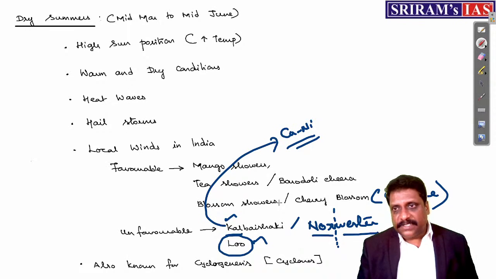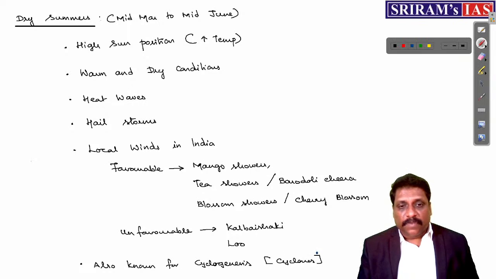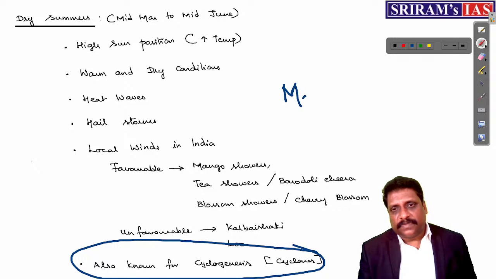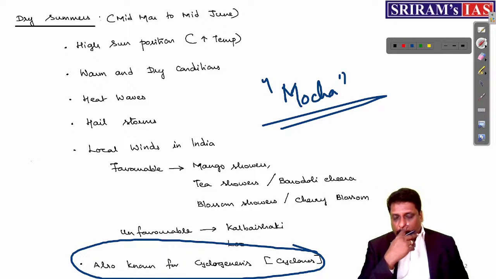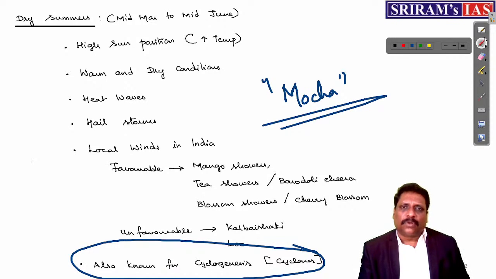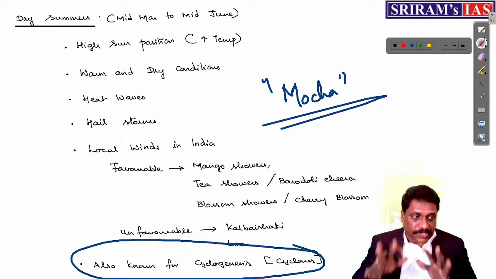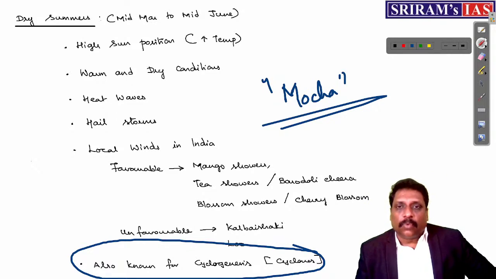And my dear friends, this season is also known for a larger number of cyclones, cyclogenesis. Very recently we had a cyclone. I cannot call it V, but at least in the Bay of Bengal we had this cyclone called what? Mocha. Whatever the case, you call them Mocha, right? Because this season is known for what?